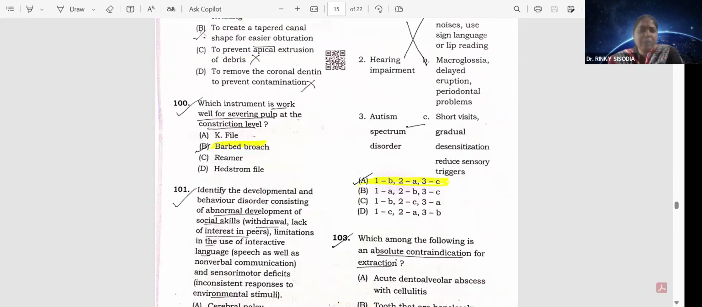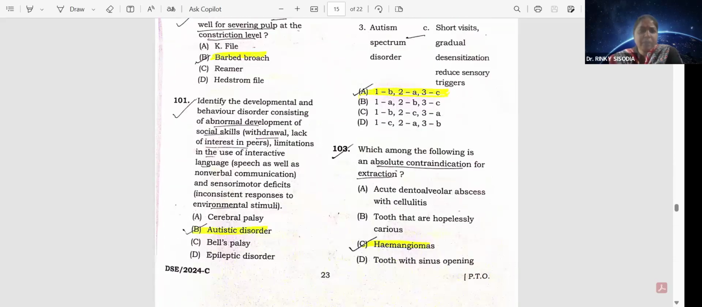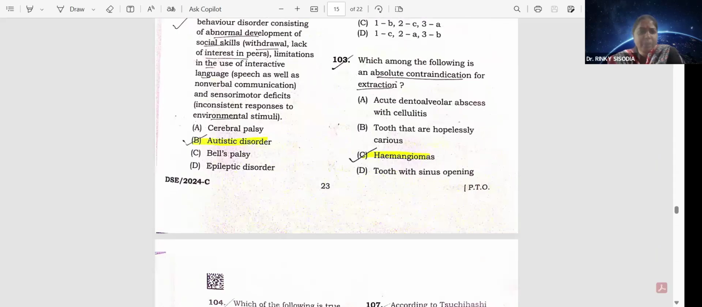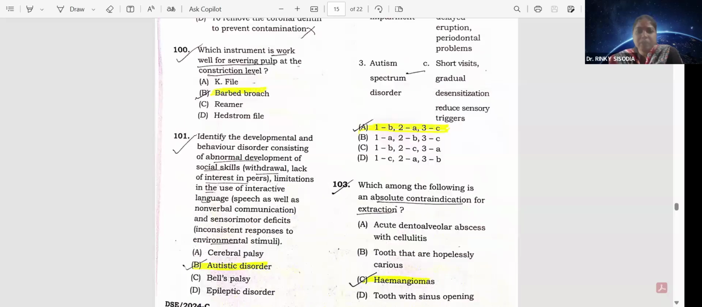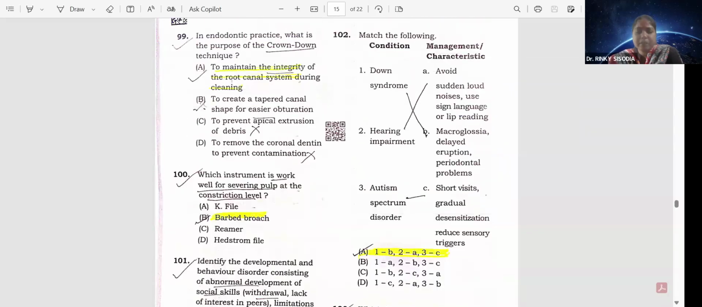Identify the developmental and behavior disorder consisting of abnormal development of social skills, limitation in the use of interactive language, and sensorimotor deficit. So it's an autistic disorder. Option B. Match the following. Okay, correct option is A.